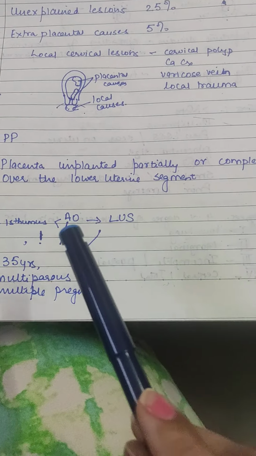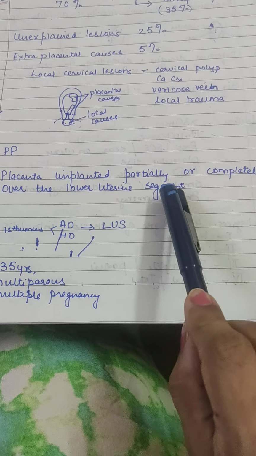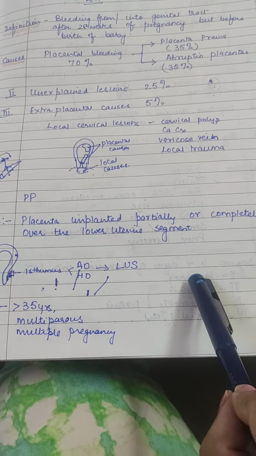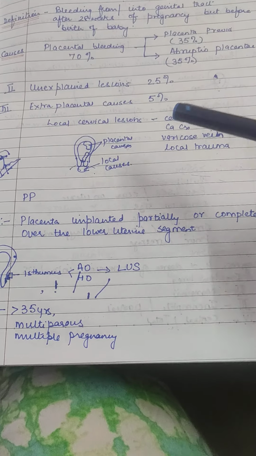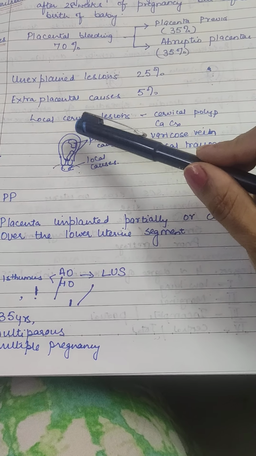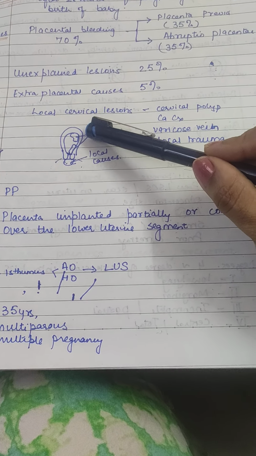The definition says that it is any placenta implanted partially or completely over the lower uterine segment. Normally the implantation is taking place up in the fundal area, anteriorly or posteriorly.